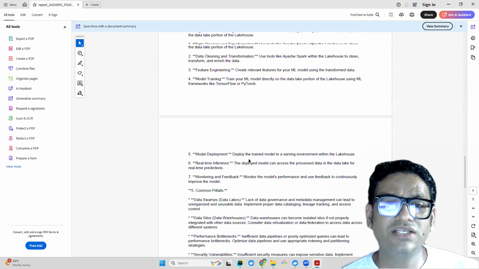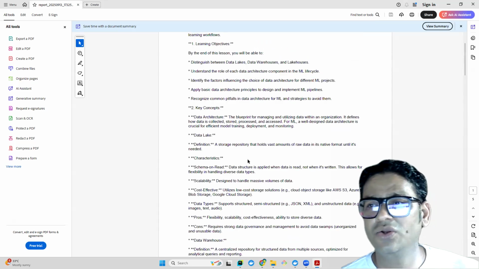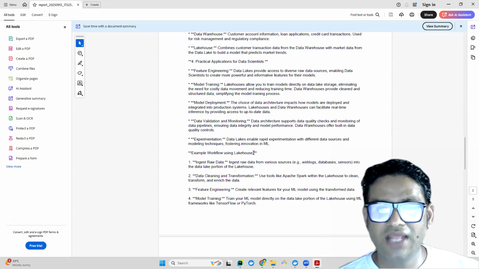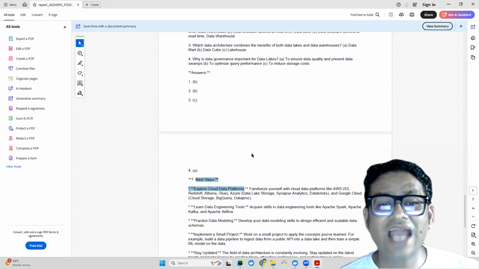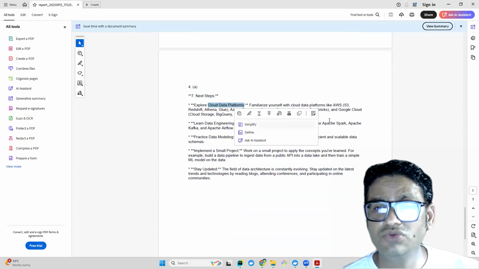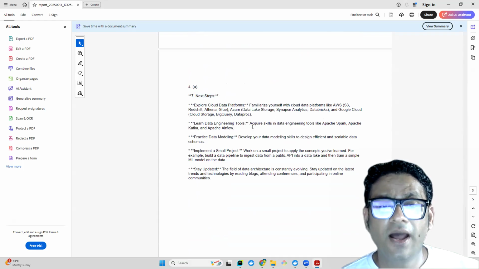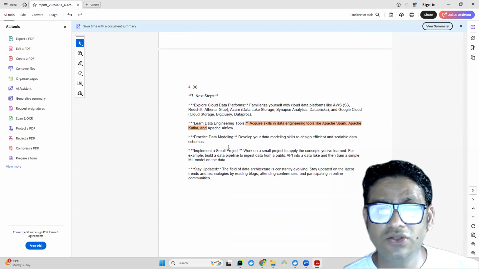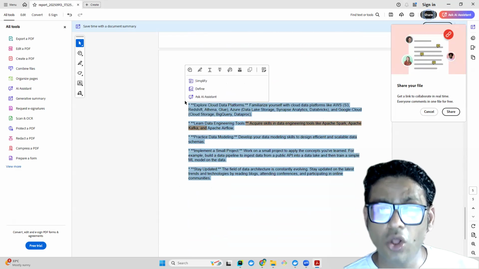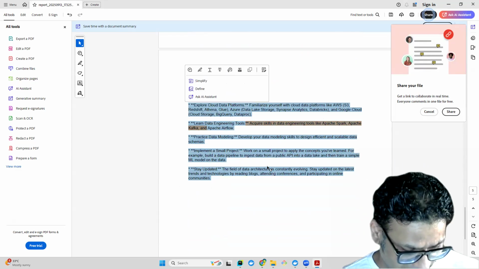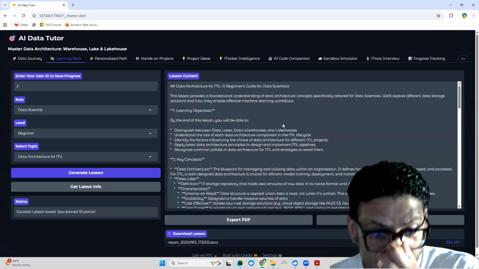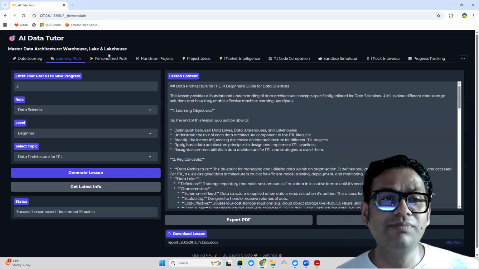So what it is doing is giving you a very high level topic list of what all things you need to learn, a little bit of quiz, and then at the end it tells you what exactly you need to do, especially the cloud data platforms, what you need to learn in different clouds, data engineering tools, what tools you need to practice, data modeling, and all those kinds of things, right? All of these can be utilized further in the same application to make this journey very interesting and enjoyable for you, right? So the next thing is the personalized path.